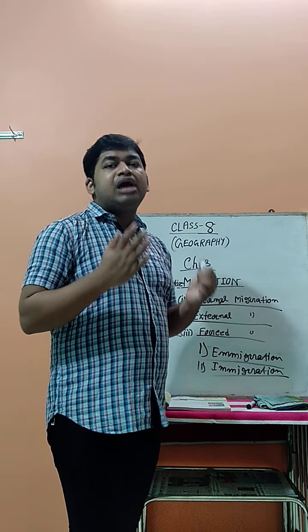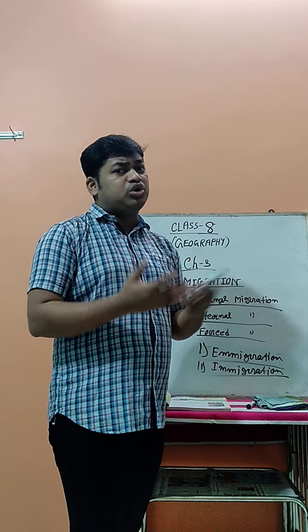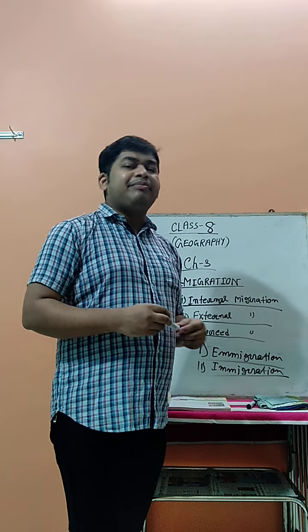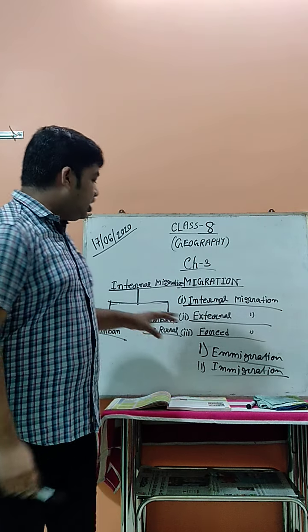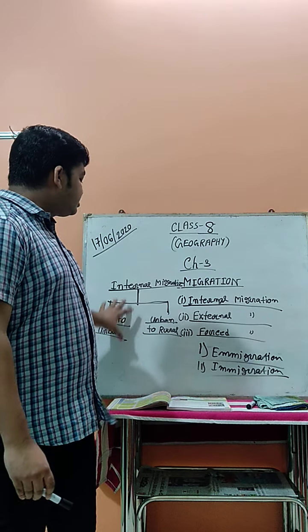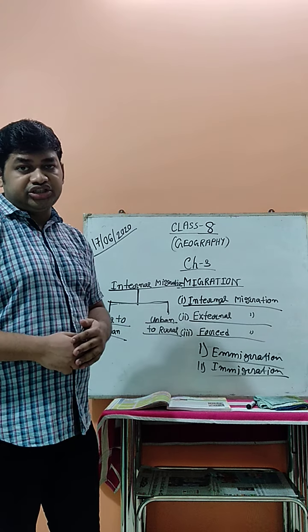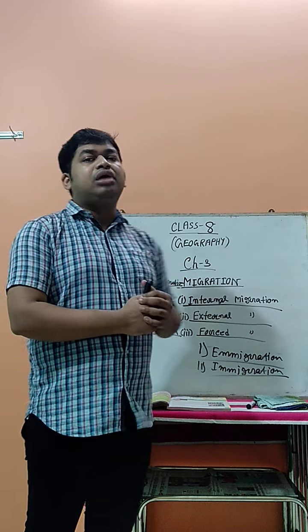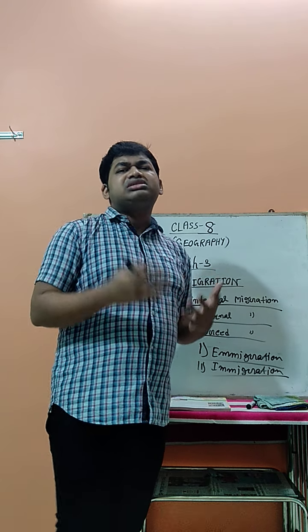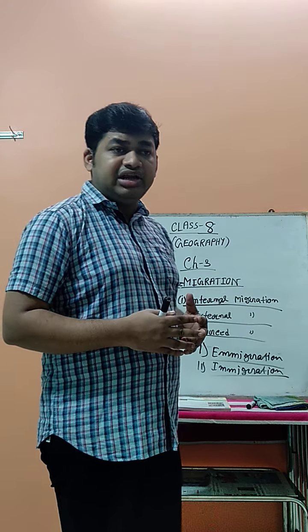When people migrate due to a few reasons from the rural area to the urban area, this type of migration is known as rural to urban migration, and this is the most common form. Most people follow this type of migration, from the village area to the cities and towns. Now, what is the reason they come to the cities and towns from the village area?